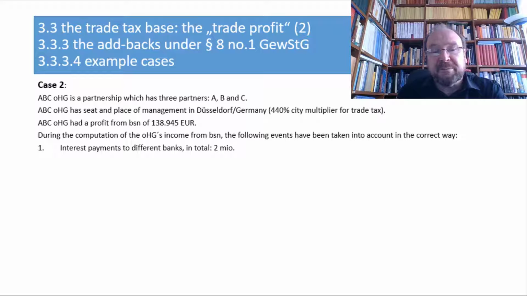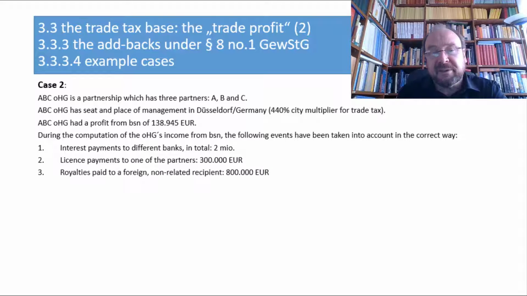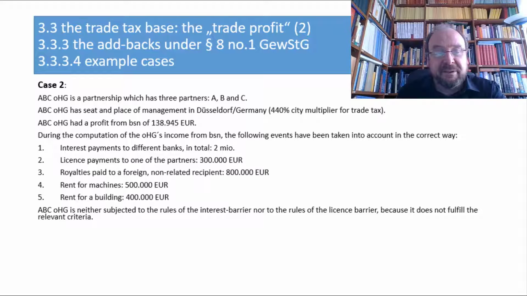During the computation of the OHG's income from business, the following events have been correctly taken into account. First, there was an interest payment made to different banks, in total 2 million. A license payment made to one of the partners, 300,000. Then there was royalties paid to a foreign, non-related recipient of the royalties, 800,000. Rent was paid for machines, 500,000. Rent was paid for a building, 400,000.